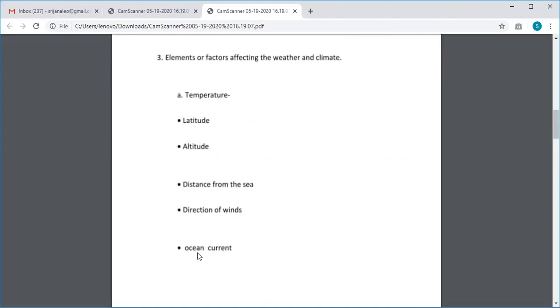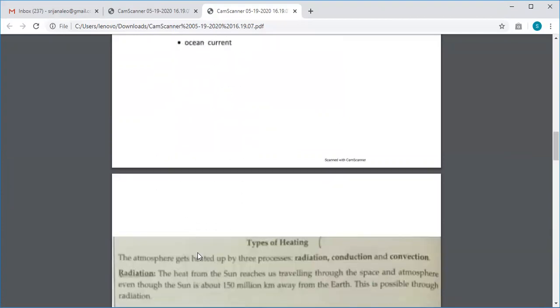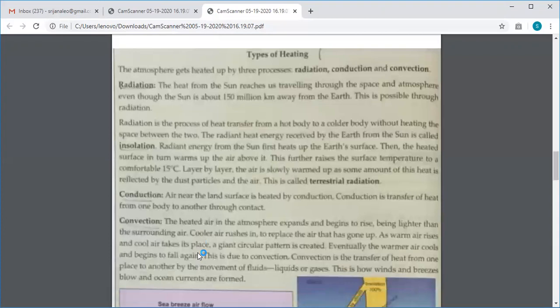Now today we have still not finished the temperature. So we will still be sticking to the element of weather, what all the temperature does, and how it changes the climate and the weather. So this is what we're going to do. Today we are going to do the types of heating. I'm still doing from your book.